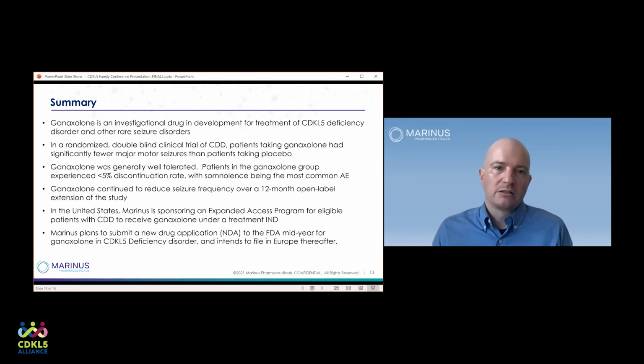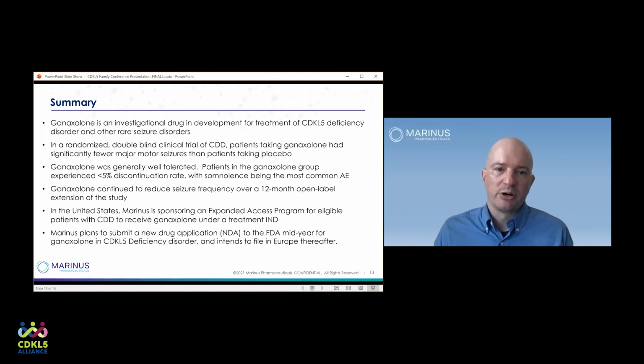In a randomized, double-blind clinical trial of CDKL5 deficiency, patients taking ganaxolone had significantly fewer major motor seizures than patients taking placebo. Ganaxolone was generally well tolerated. Patients in the ganaxolone group experienced a discontinuation rate that was under 5%, with somnolence being the most common adverse event. Ganaxolone continued to reduce seizure frequency over a 12-month open-label extension of the study.